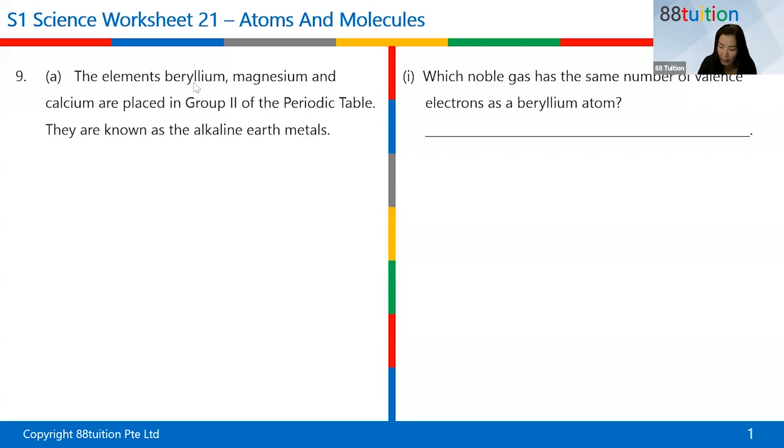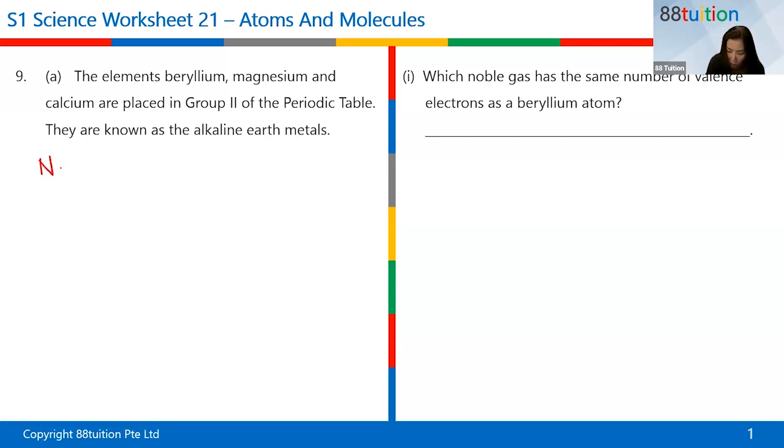So why is it that they are actually placed inside group 2? Before I start going into part 1 of the question, maybe I ask you, do you recall what I said about the various groups or not? Remember we were doing group 1 and then we were looking at the electron shells, like sodium. Sodium is 2.8.1, right? Because first shell takes 2 electrons. If I write down for you, maybe it's easier to see.